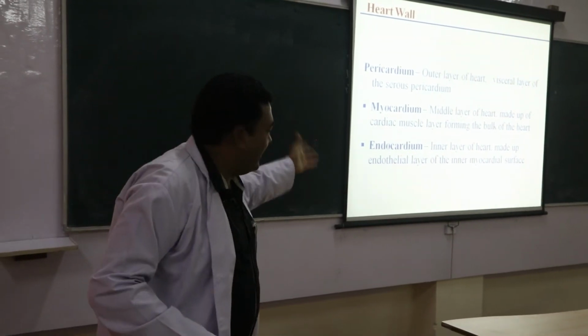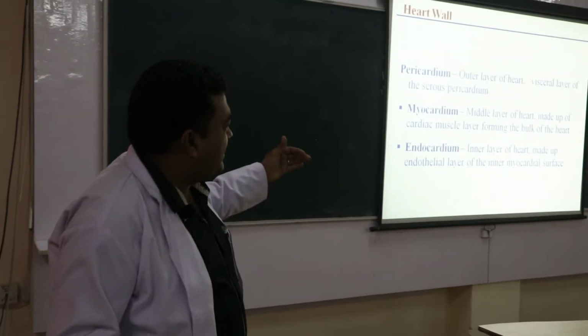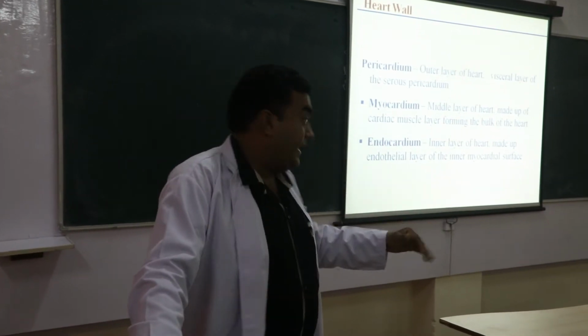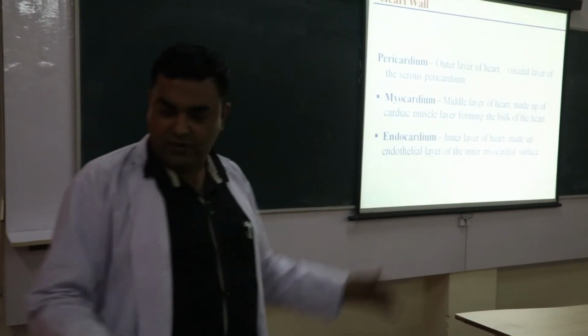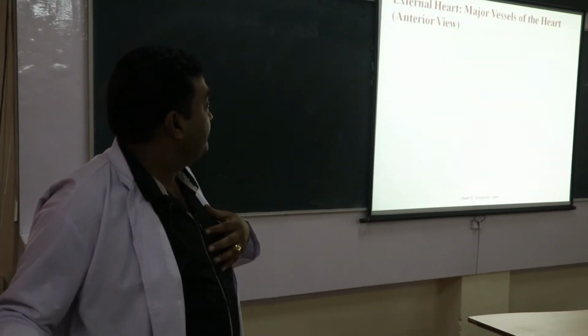Okay, then there is the endocardium. Endocardium is the innermost layer of the heart. It is made up of epithelial tissue. Okay, ये epithelial tissue से बना हुआ layer.